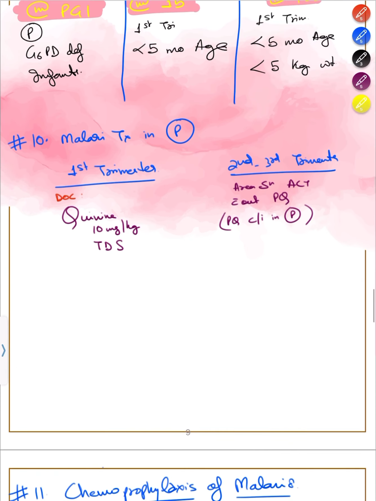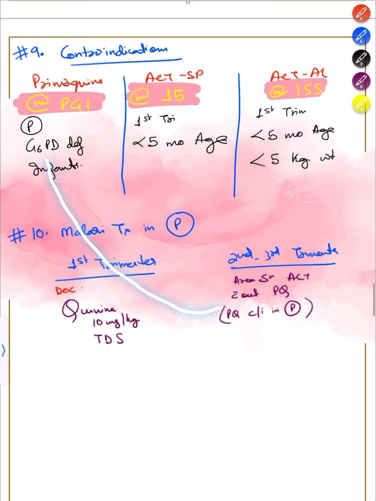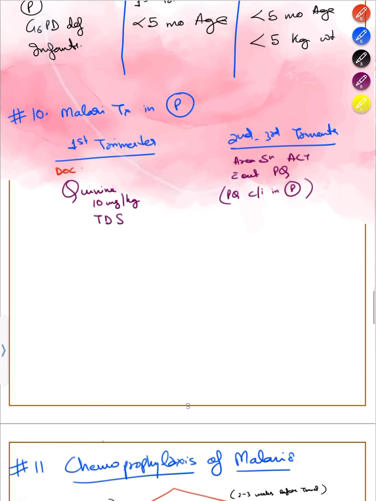Next, malaria treatment in pregnancy. Treatment in pregnancy and contraindication in pregnancy is quite common questions in FMG specifically. So please focus. First trimester में you will give chloroquine 10 mg per kg TDS. In second trimester you will give area sensitive ACT without primaquine, because primaquine is contraindicated in pregnancy, as we have already learned here. Okay.